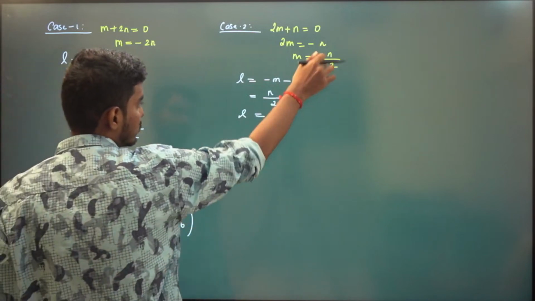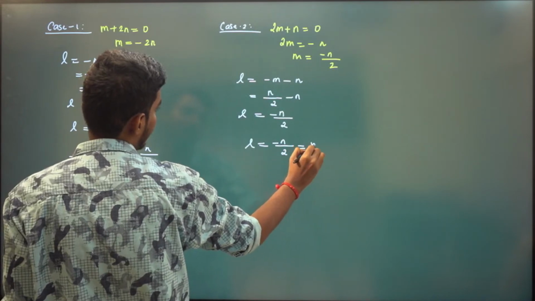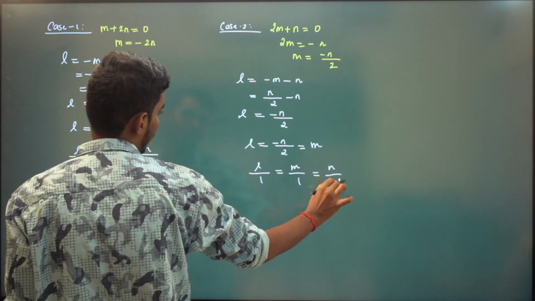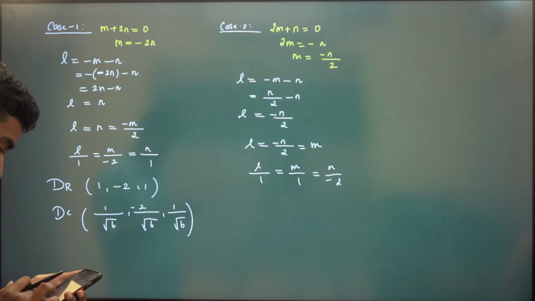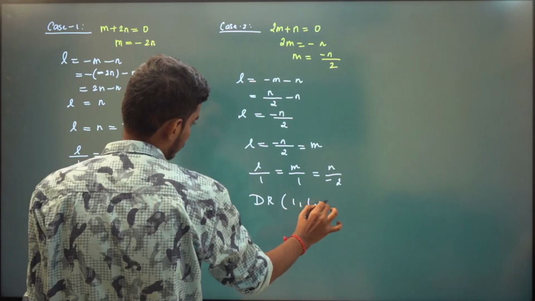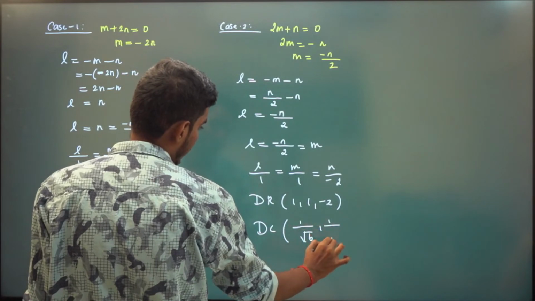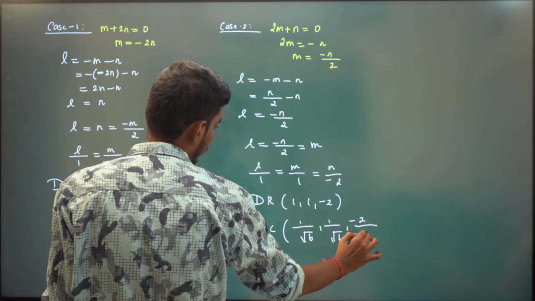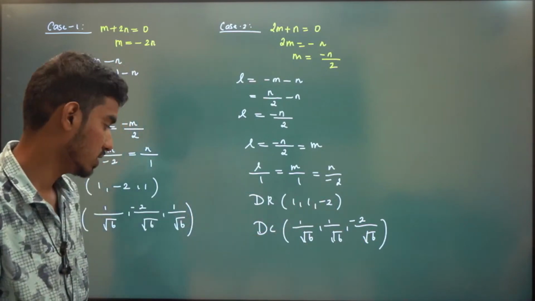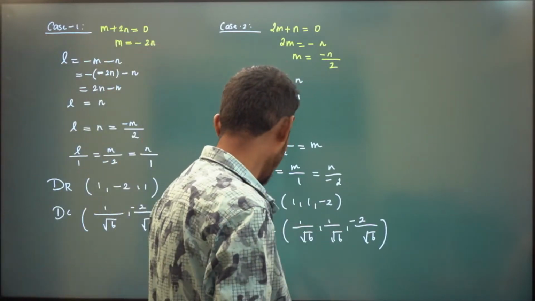See, you can connect these two very easily, right? L is minus n by 2 and minus n by 2 is m. So we will have L by 1, m by 1, n by minus 2. So 1, 1, minus 2 is the direction ratio of second line. So direction cosine will be 1 by root 6, 1 by root 6, minus 2 by root 6. You just have to take 1 divided by root of a square plus b square plus c square. So 1 by root of 1 square plus 1 square plus minus 2 square. So 1 by root 6, 1 by root 6, minus 2 by root 6.